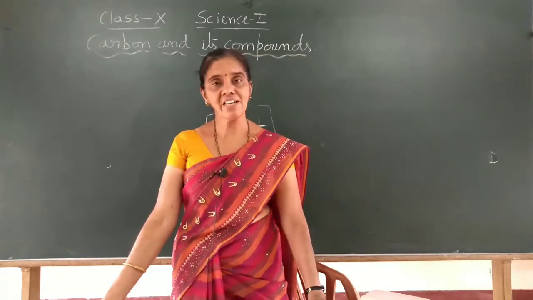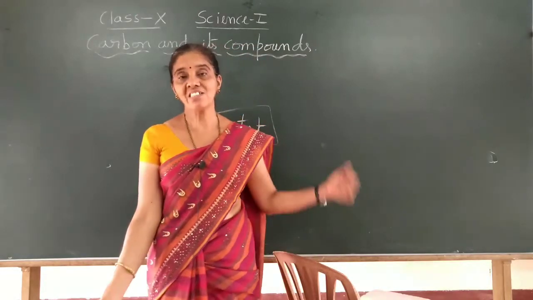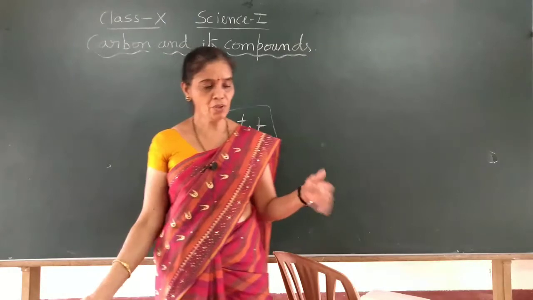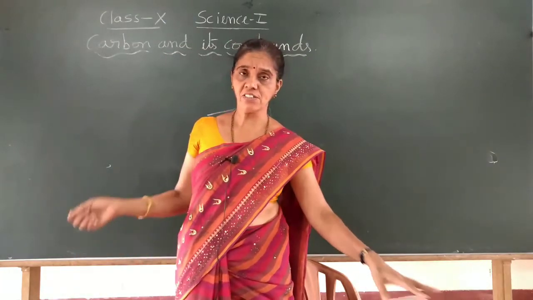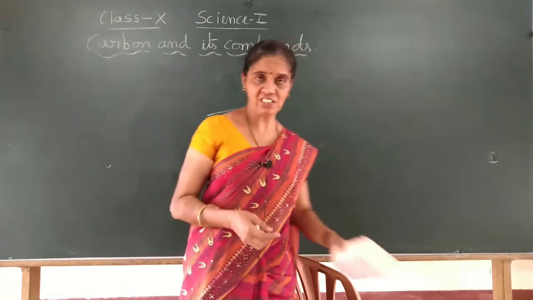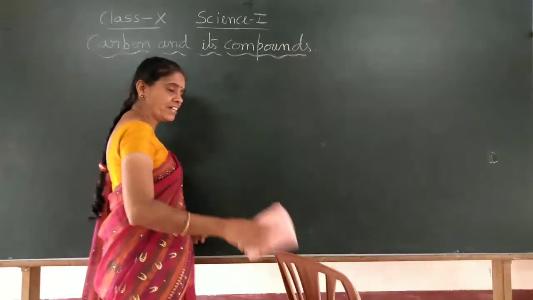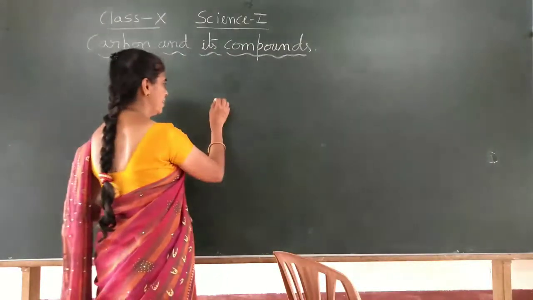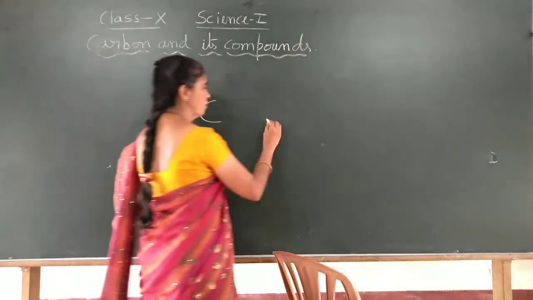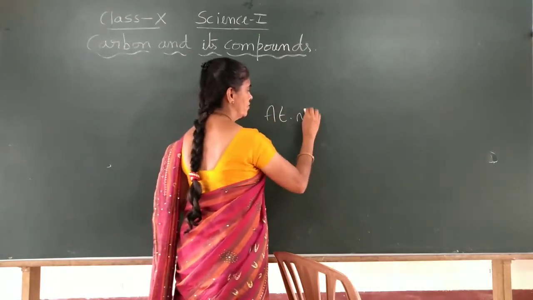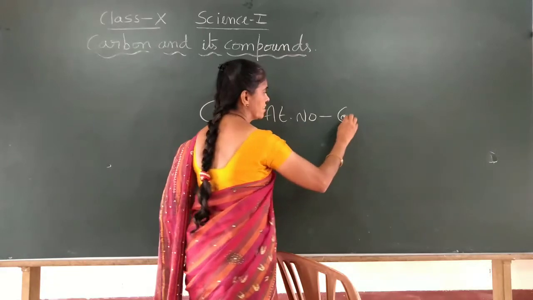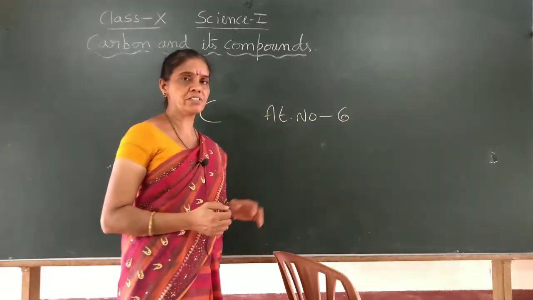But if you see the other atoms, they don't have this structure. Now, one way is to lose or to take electrons, which we studied. Now, what about carbon? If you take carbon, its symbol is C and its atomic number is 6. Atomic number of carbon is 6.